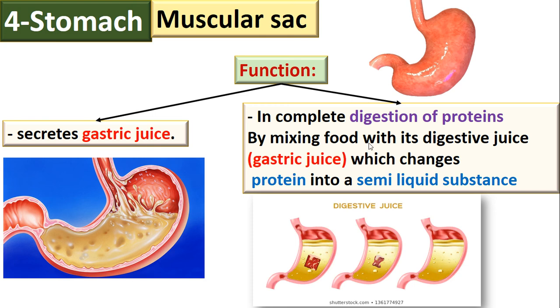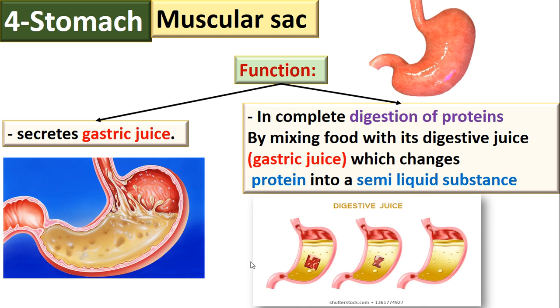It mixes the meat with gastric juice, and the gastric juice changes the protein inside the meat into a semi-liquid substance. What's the meaning of semi-liquid substance? It is not liquid and not solid. It is a substance like cream, in between. So again, the gastric juice changes the protein into a semi-liquid substance.